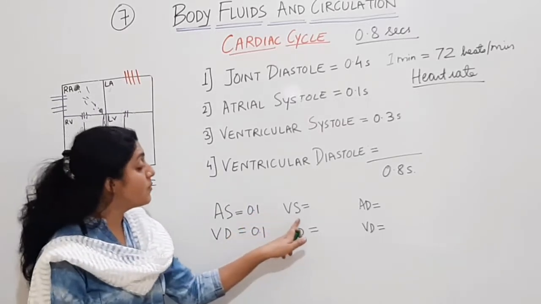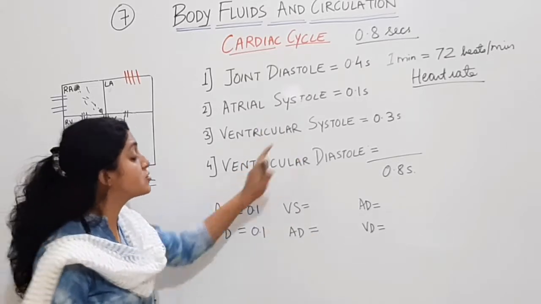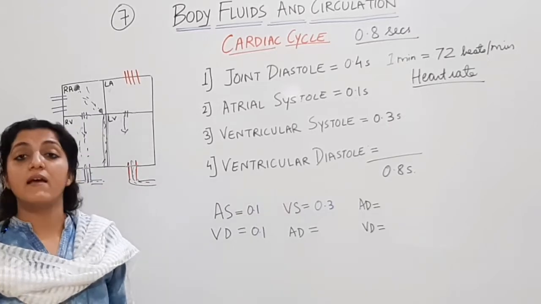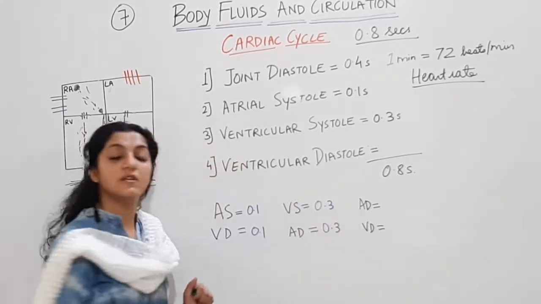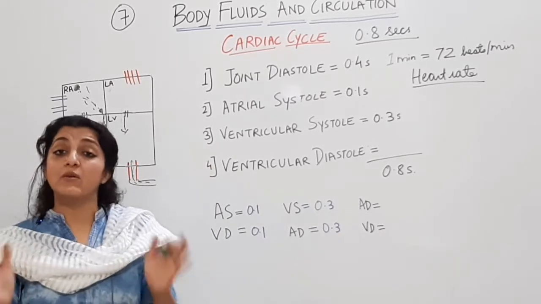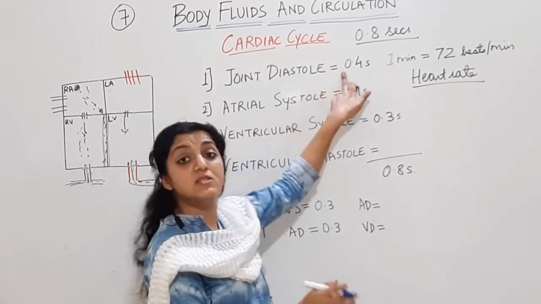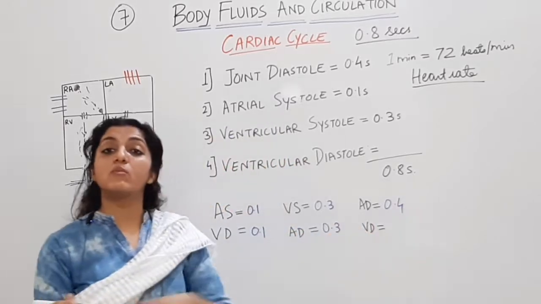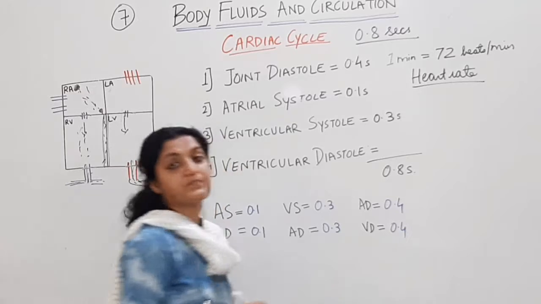Okay. Now when the ventricular systole is going on, which is of 0.3 seconds, एट्रिया का डायस्टोल चल रहा है, एट्रिया रिलैक्स कर रहे हैं, सो ये 0.3 सेकेंड्स एट्रिया का डायस्टोल चल रहा है. And we know that both the atria and the ventricles together relax for 0.4 seconds, which is the joint diastole. So AD, atrial diastole 0.4 seconds, ventricular diastole 0.4 seconds.